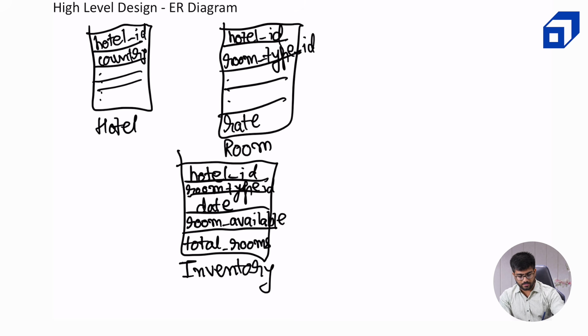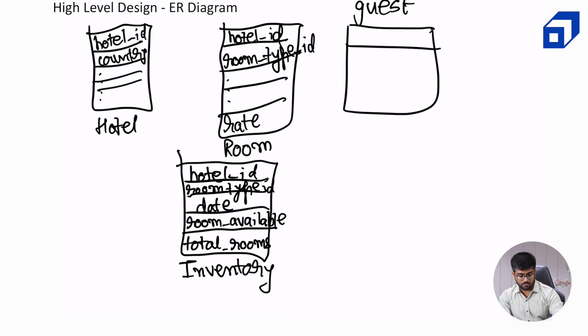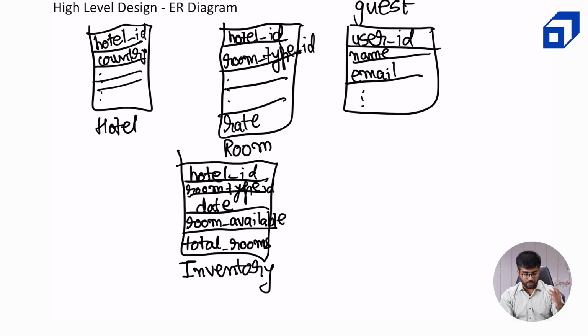But okay, let's just draw it. Let's not miss out on anything at all. So the guest will have a user ID. There will be some first name or last name or both of them, email, and so on. And there can be some other fields if we want to store the location, to suggest something in the future that, hey, a Marriott hotel has been launched in a city near you or something like that. Maybe the location can also be important.